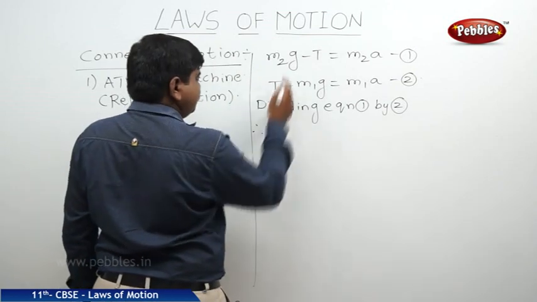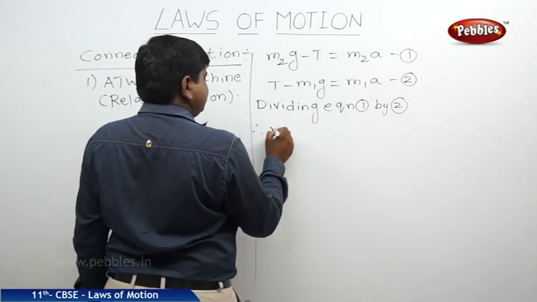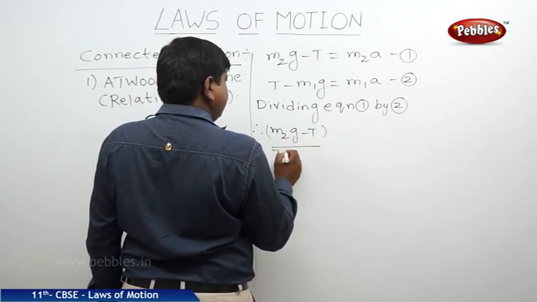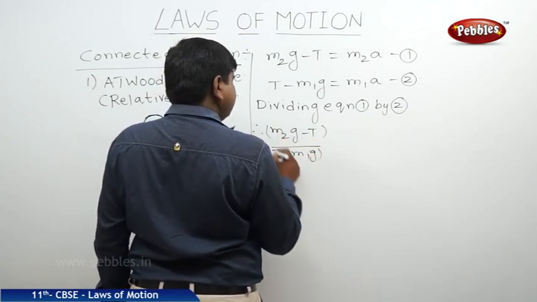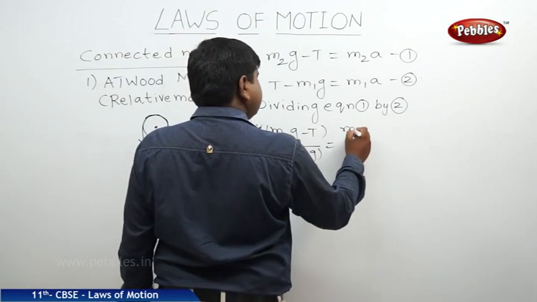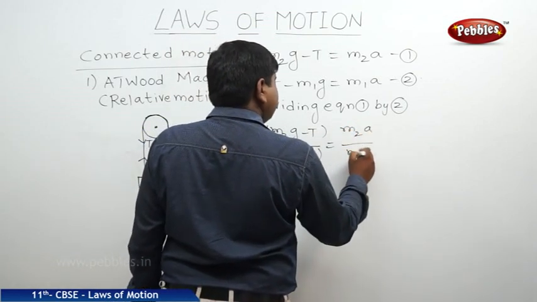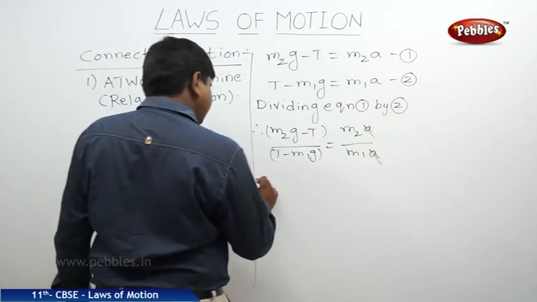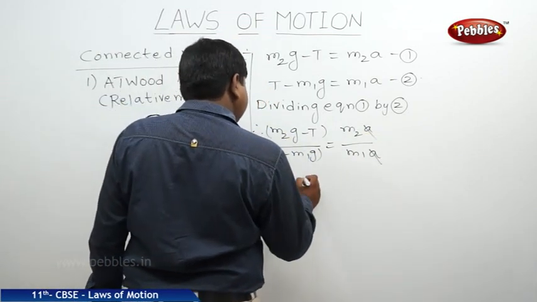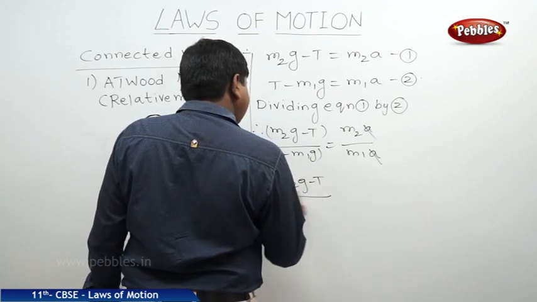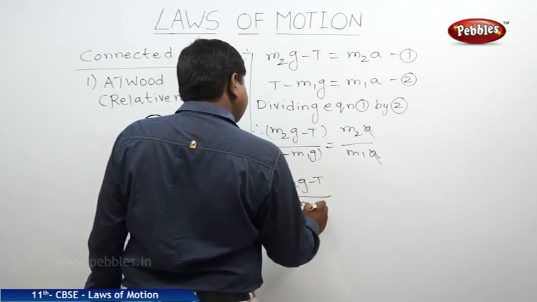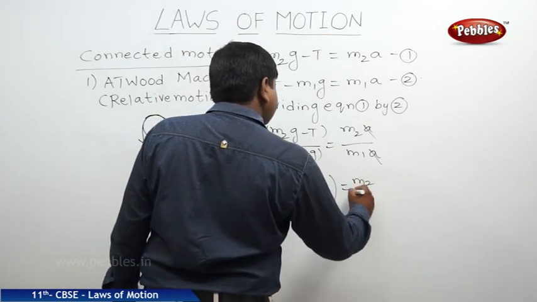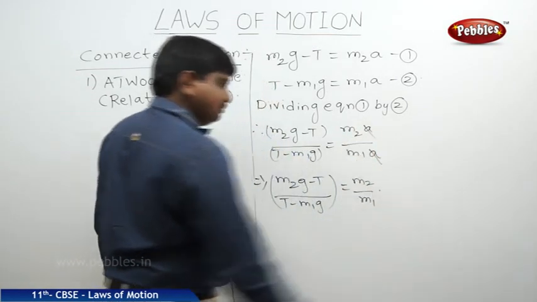Therefore, on the LHS it is M2G minus T by T minus M1G. On the RHS it is M2A by M1A. A gets cancelled. Therefore, M2G minus T by T minus M1G is equal to M2 by M1.